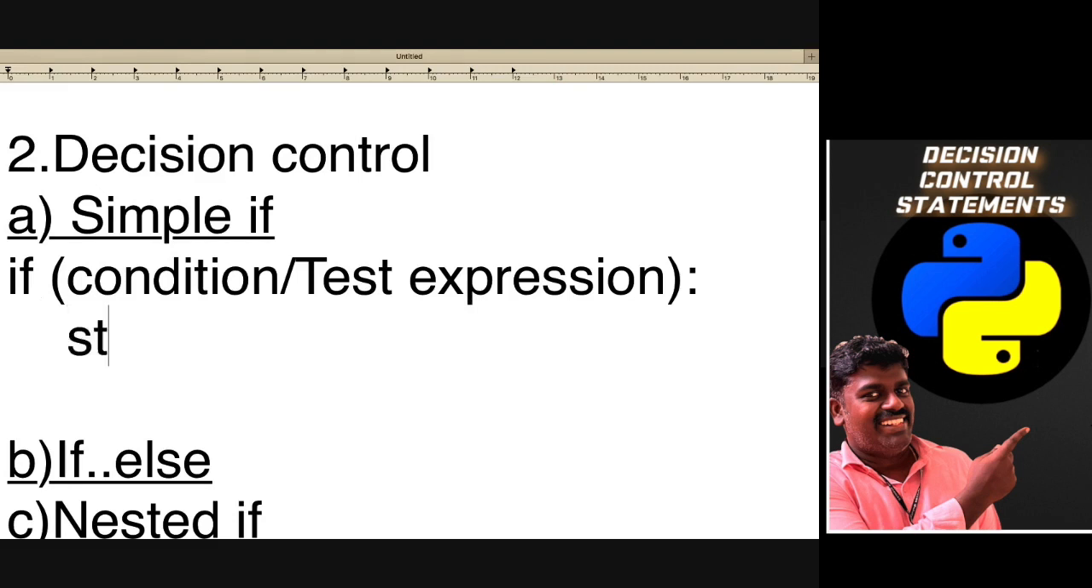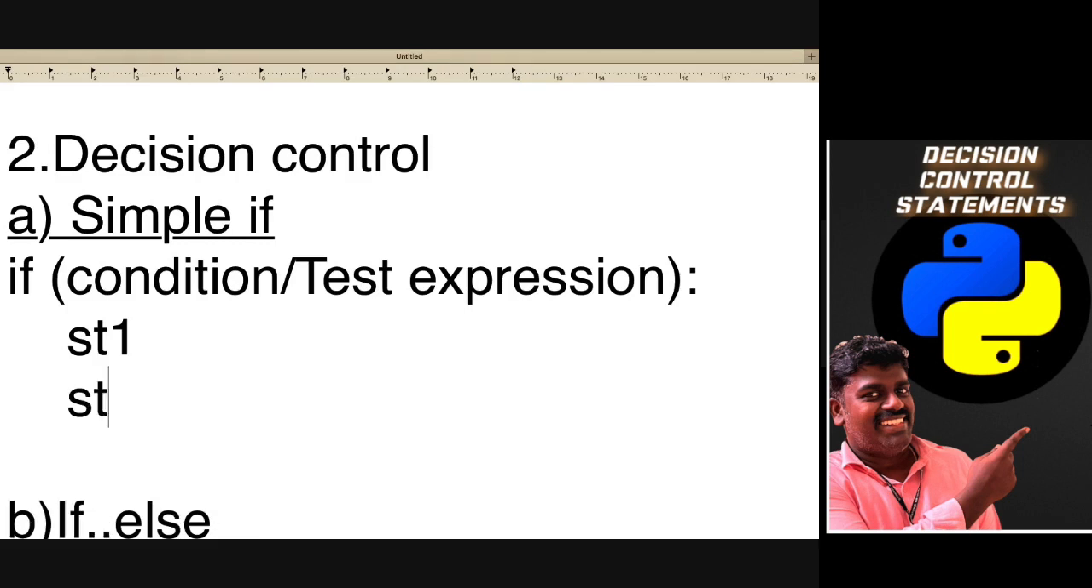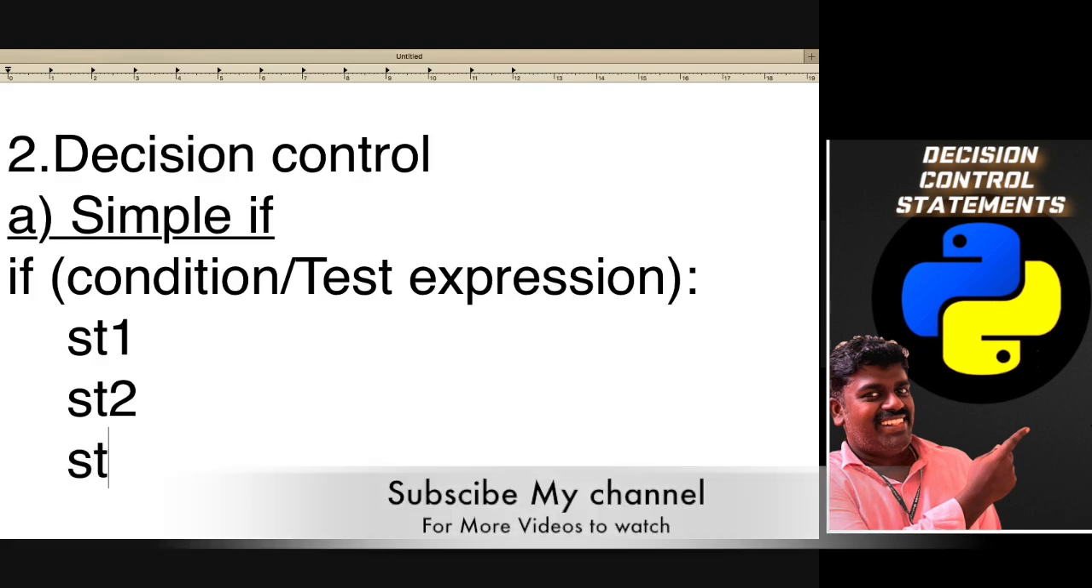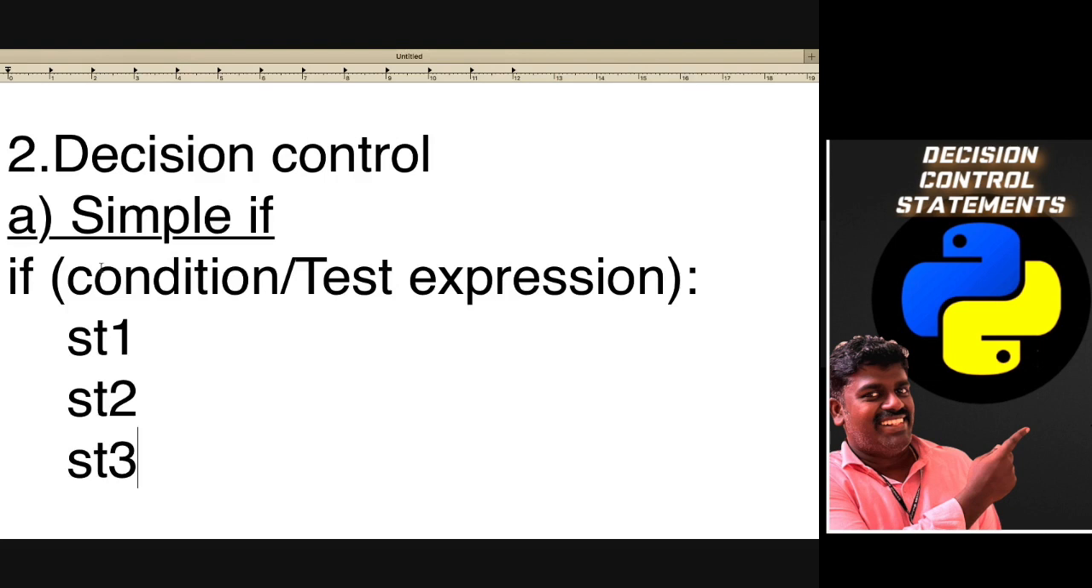For example, statement 1, then statement 2, and then statement 3. If there are three statements available, these are called the block of statements. For these block of statements to be executed, this condition has to be satisfied. If this condition is not satisfied, then it will come out of this particular block of statements. This block of statements will not be executed. So this is the syntax for simple if.